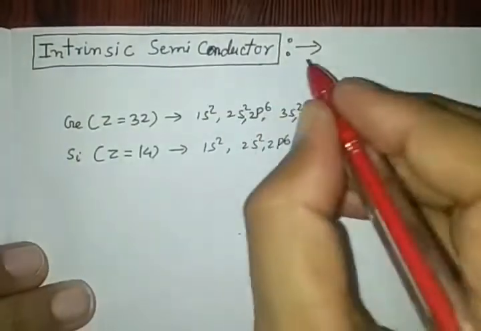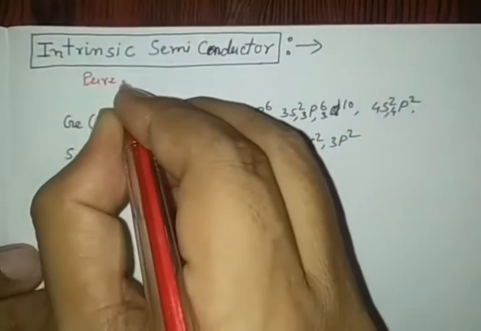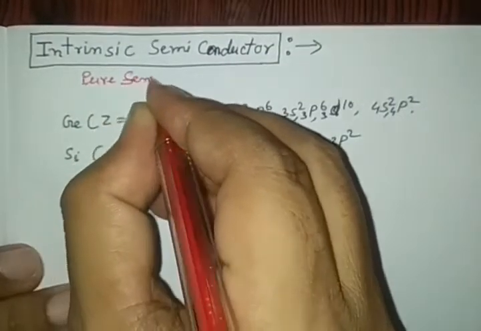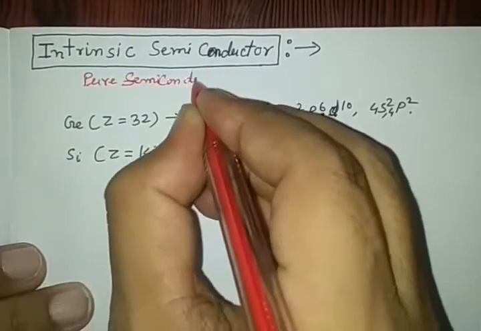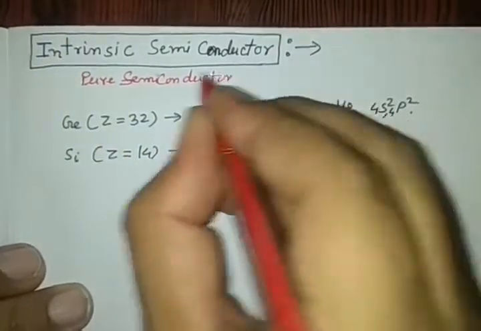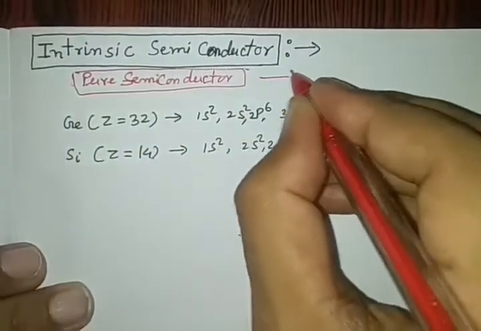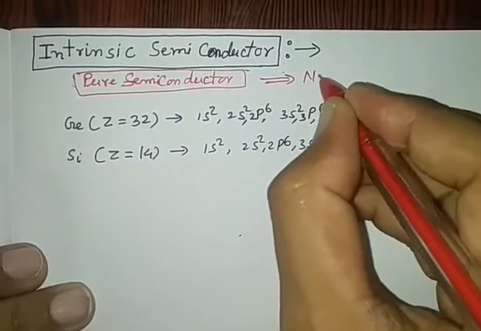Intrinsic semiconductor implies a pure semiconductor. Pure semiconductor means no impurity.